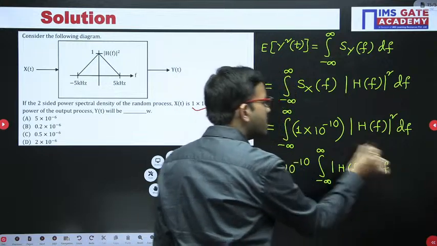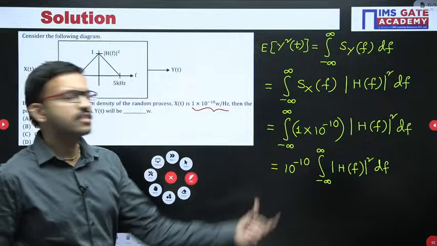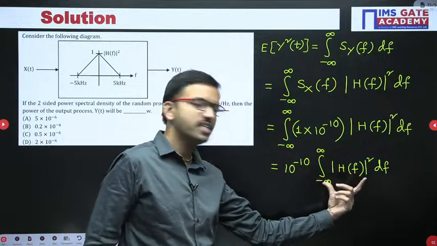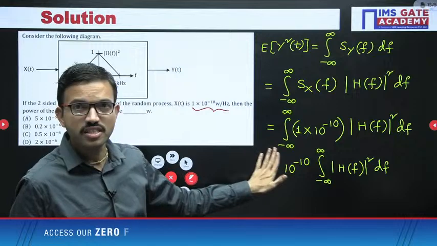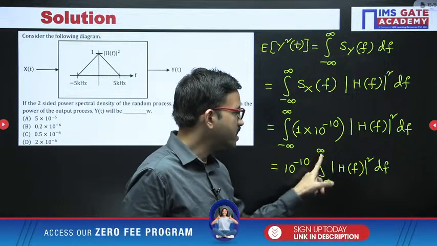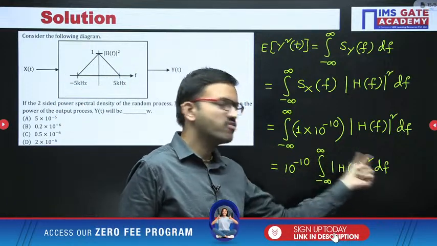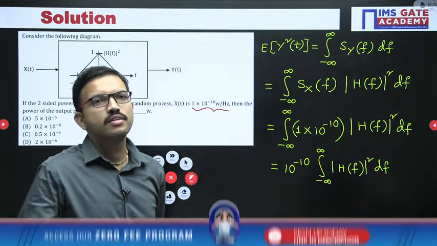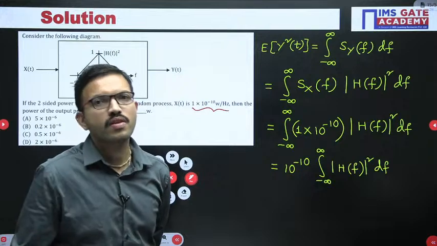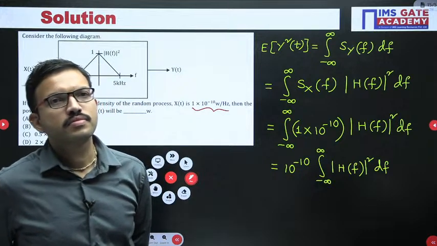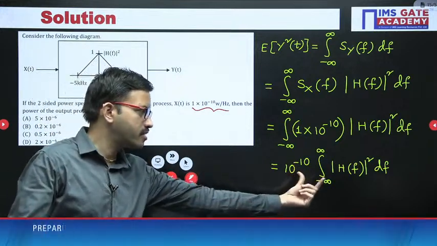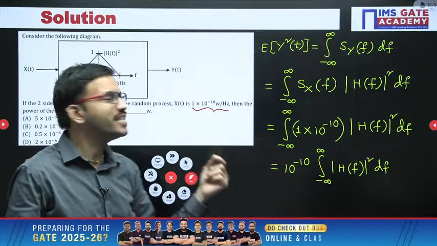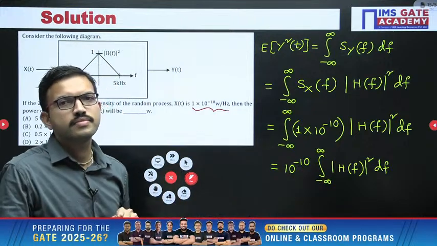Now what is the meaning of this one? Just all of you mention in the chat. Forget about this 10 power minus 10. Integral minus infinity to infinity magnitude of h of f whole square df. What is the meaning of it? If you are able to get the hint from this particular equation, after that you can do it in one step, that's all.